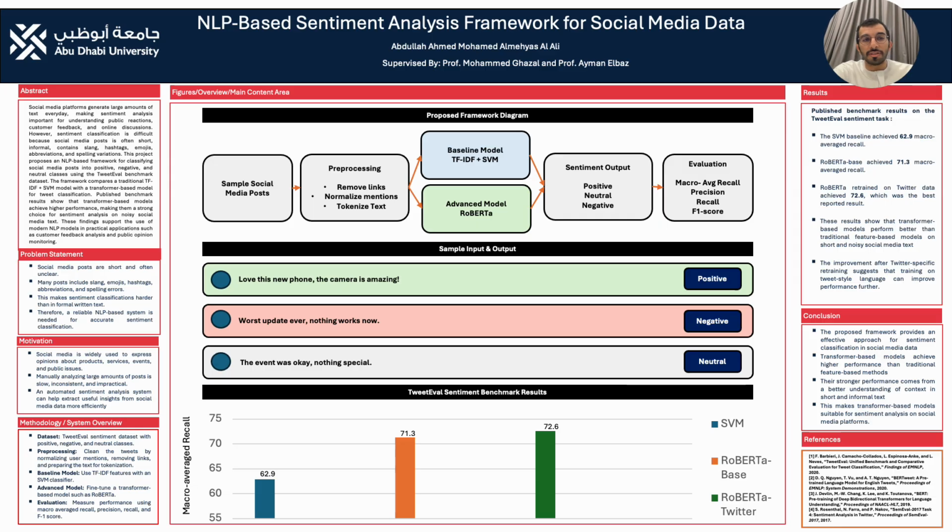The main problem is that social media text is very difficult to analyze. Posts are usually short, informal, and often include slang, emojis, hashtags, abbreviations, and some spelling mistakes. Because of those issues, sentiment classification on social media is way harder than on formal written text. This is very important because social media contains a large amount of useful public opinion.